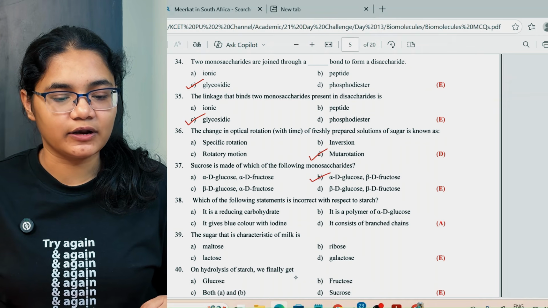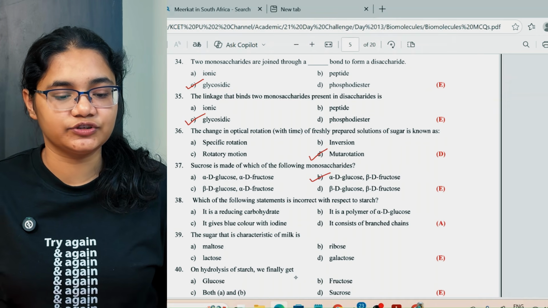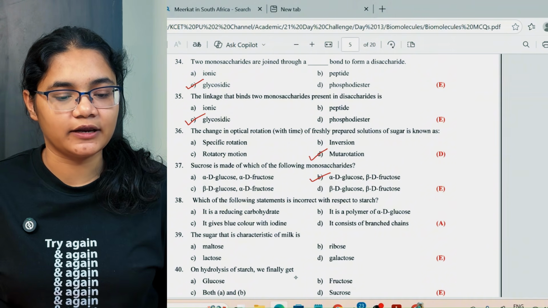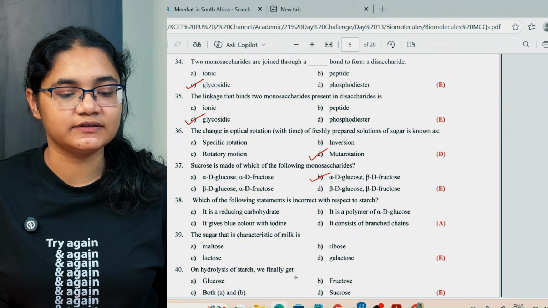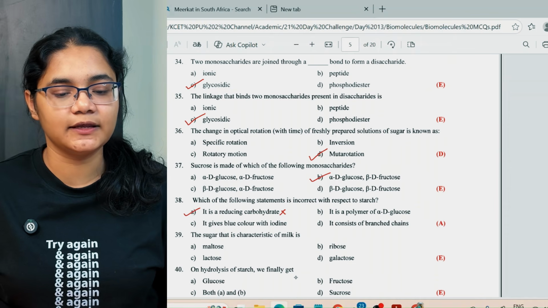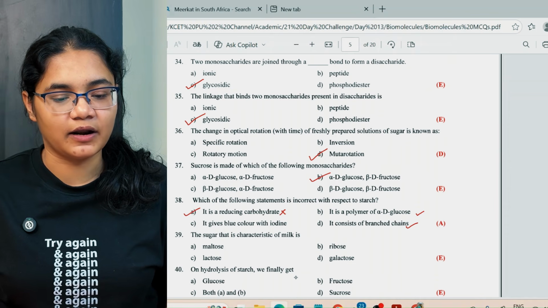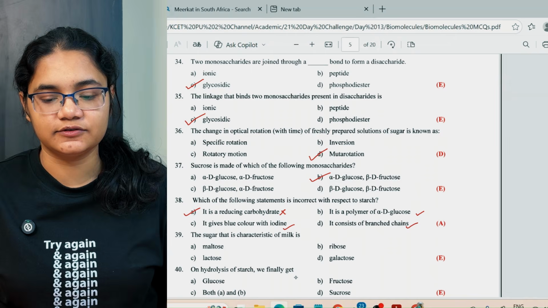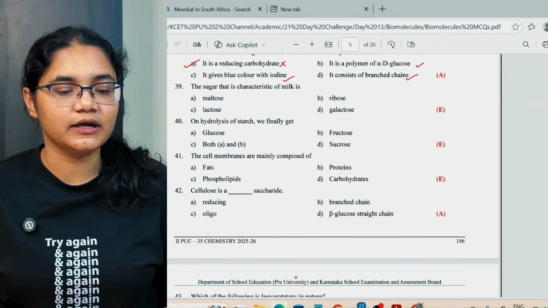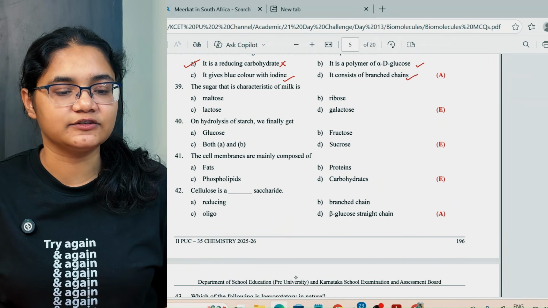Next, we have: which of the following statements is incorrect with respect to starch? It is a reducing carbohydrate: incorrect, right? This is incorrect because it is non-reducing. It is a polymer, it consists of branched chains, it gives a blue color. All these statements are correct. Next, the sugar that is characteristic of milk is lactose.